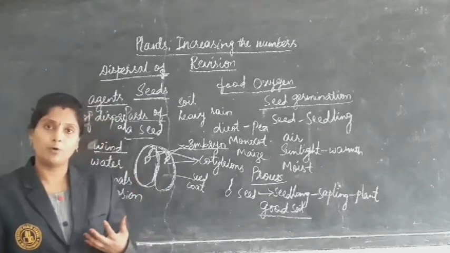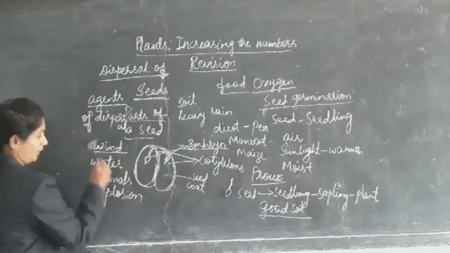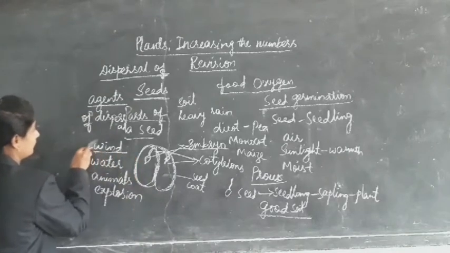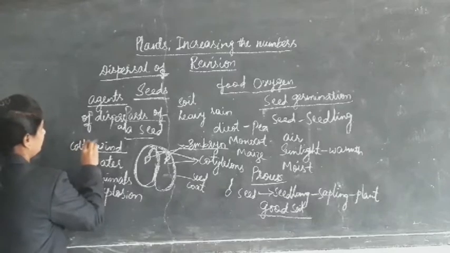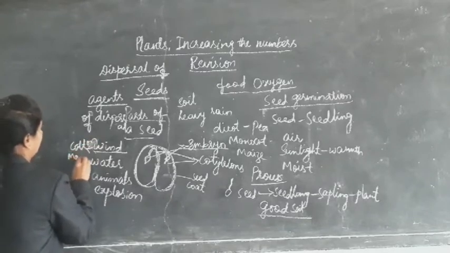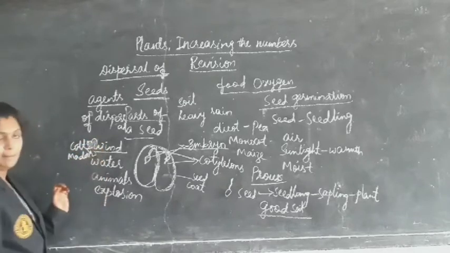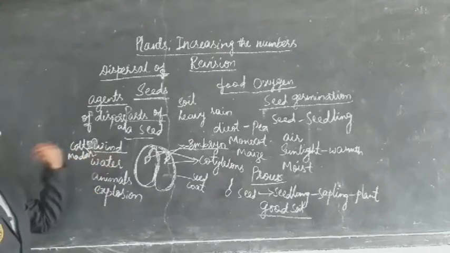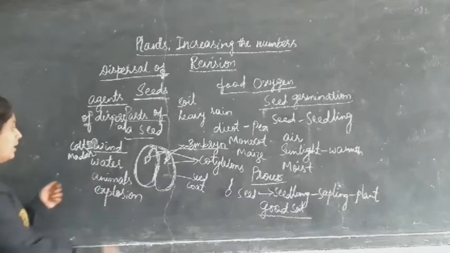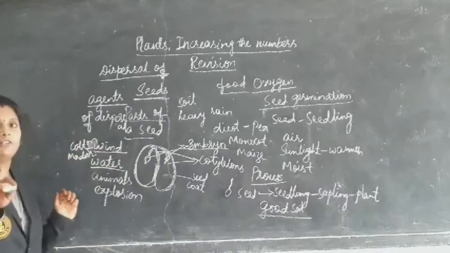When there is more wind, what are the examples? Cotton, madar and hiptage are examples whose seeds are dispersed by the wind, as they are very light.